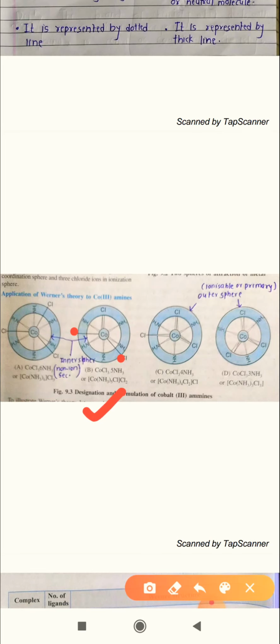Then let's talk about the secondary valency. Co in square bracket has 5 molecules of ammonia, 1, 2, 3, 4 and 5, and this one is the 6th, the chlorine atom.